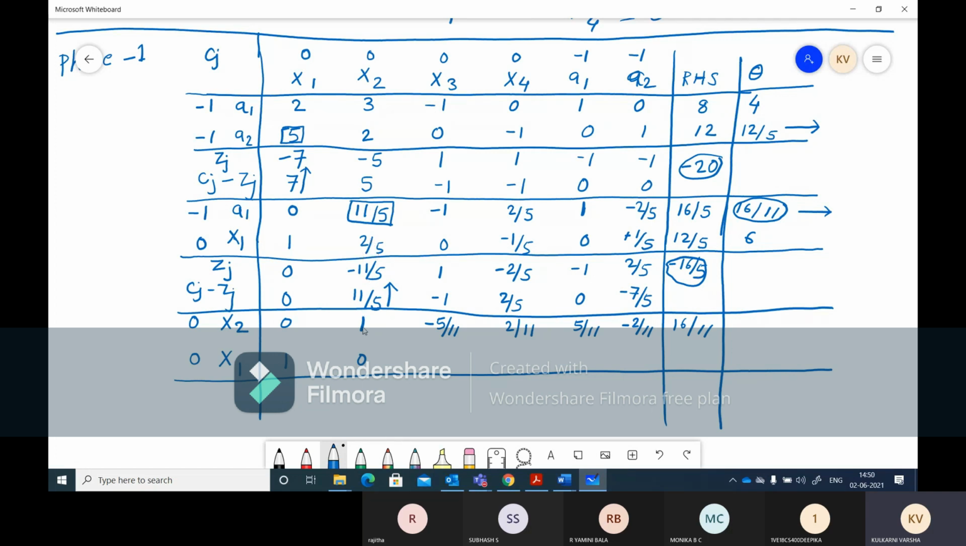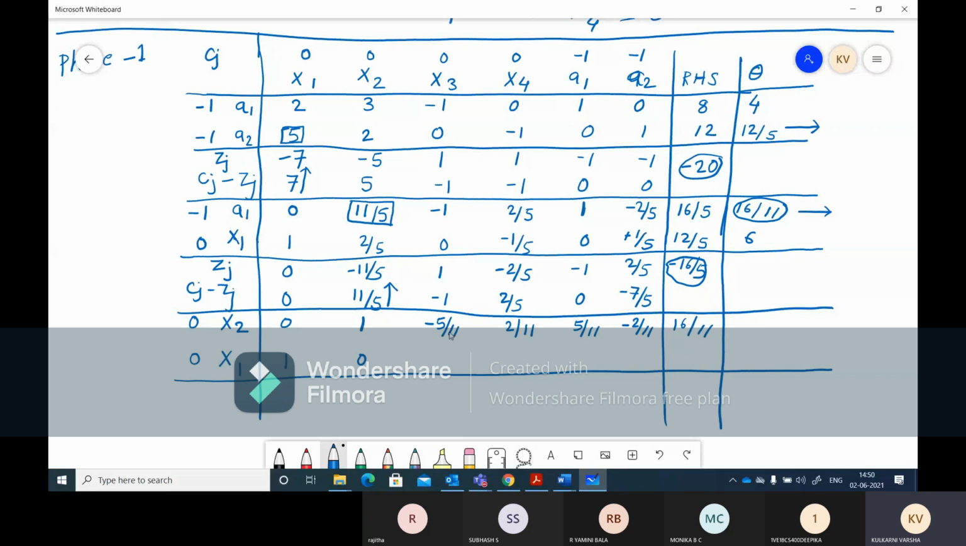So here 2 by 5 is there, here 1 is there. That means if you multiply this 1 by 2 by 5 and then subtract from this 2 by 5, you will get this 0, right? Same thing if you do for this also, multiply this 0 by 2 by 5 and subtract from this 1. So 1 minus 0 into 2 by 5, that is 0, you will get 1 only. That means you need to multiply this particular row and subtract from the corresponding element of x1, right? So let us do it now.